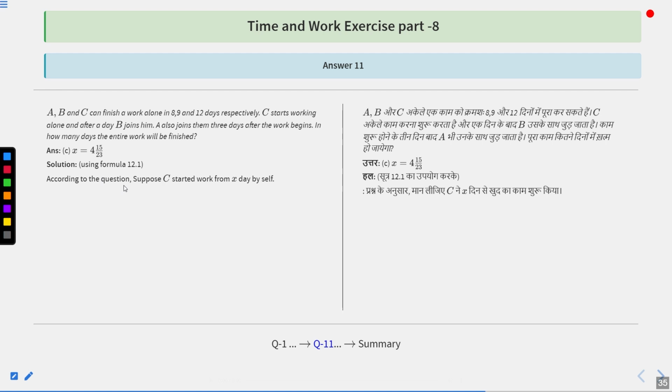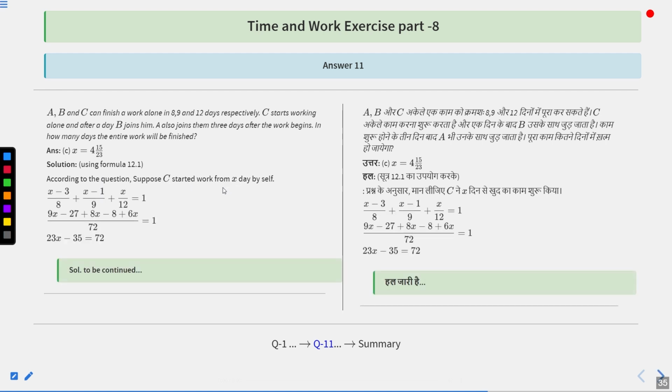So, according to the question, suppose C started working from X day by self. That means (X minus 3)/8 plus (X minus 1)/9 plus X/12 equals 1. Because C started and after a day B joined him, and after 3 days A joins them. Therefore, the duration for which A has worked is X minus 3, for B is X minus 1, and C has worked on all X days.